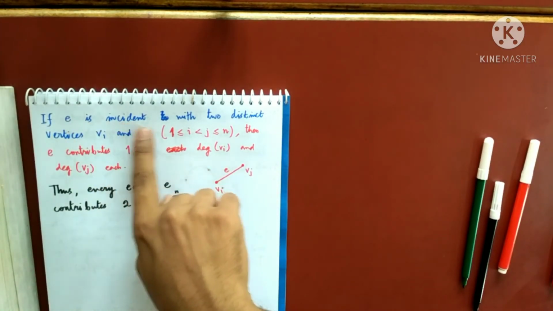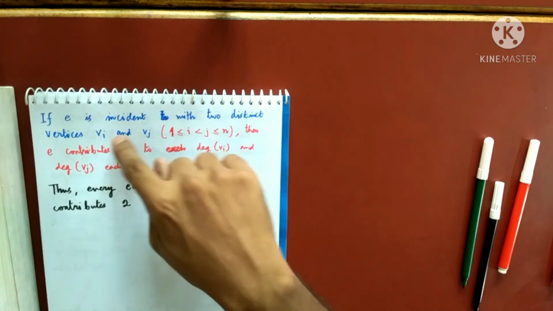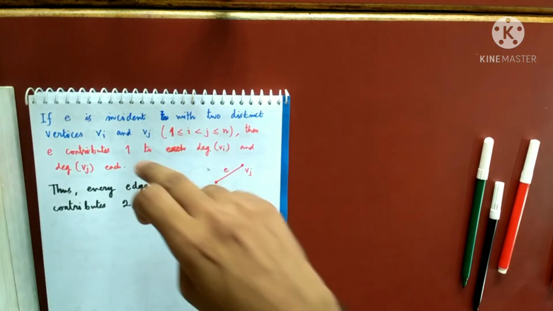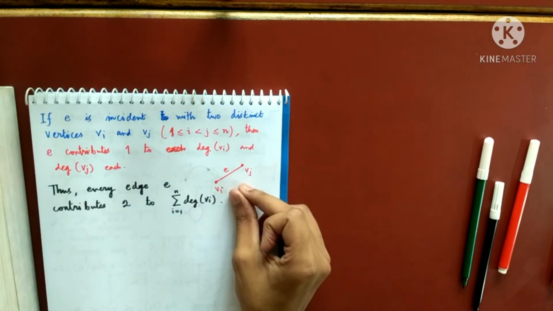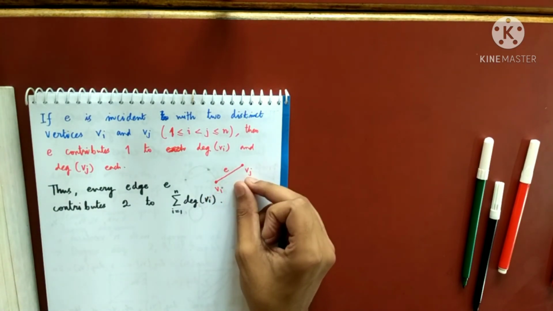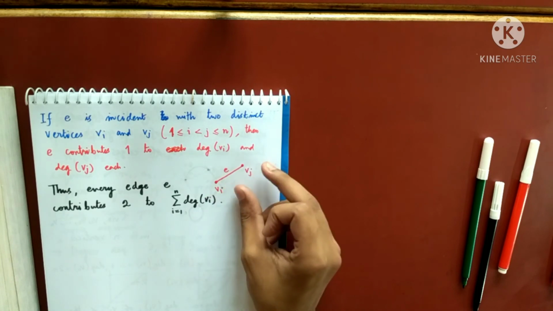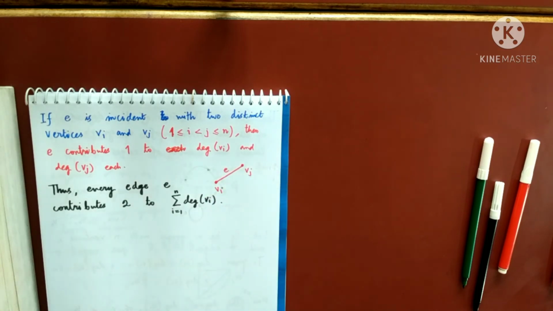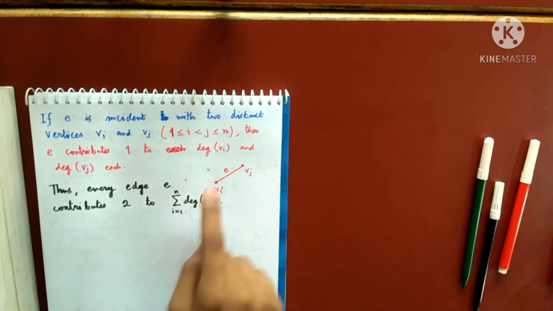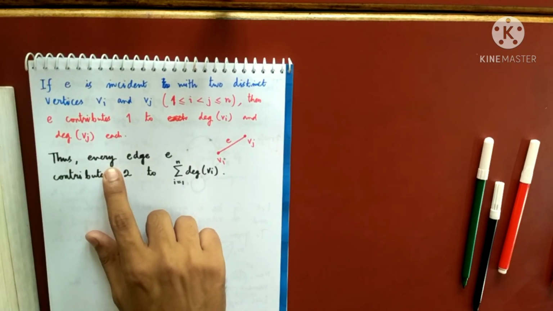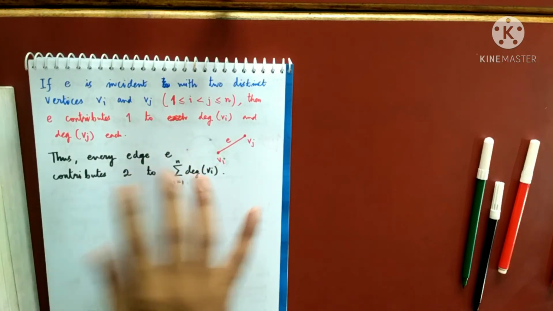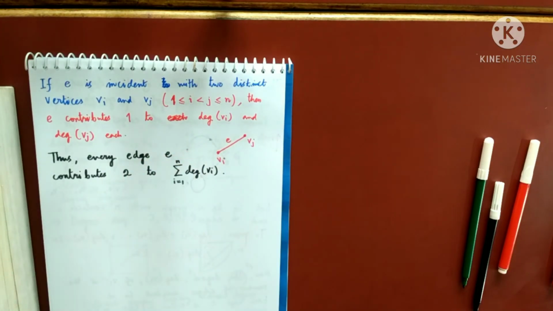But if E is incident with two distinct vertices Vi and Vj, it is contributing 1 here and 1 here. But if I am adding them together, degree of Vi plus degree of Vj, then again E is contributing 2 to the sum. Did you get my point? So in every case, any edge E will contribute 2 to this sum when I'm summing it. Yes or no?